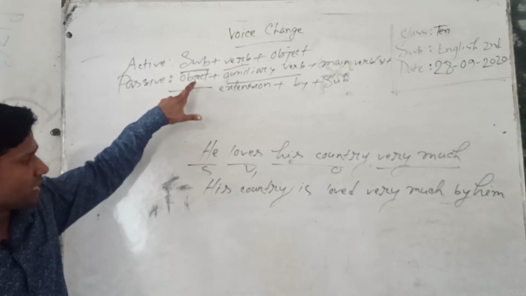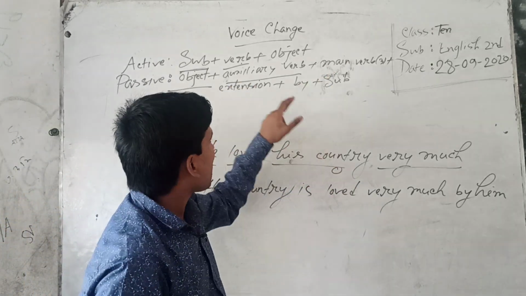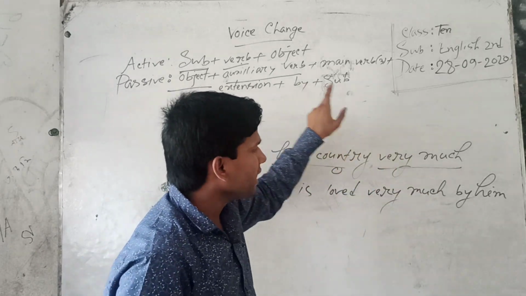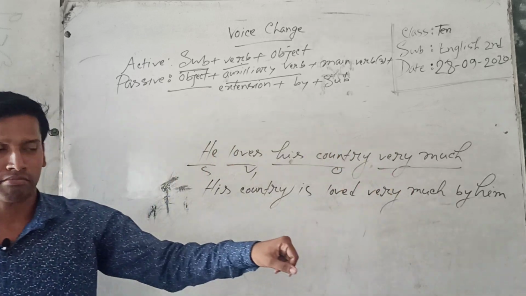Firstly, I have used object, his country. Auxiliary verb is. Main verb 3, loved. Extension, very much. Plus by plus subject, he. He has been him.